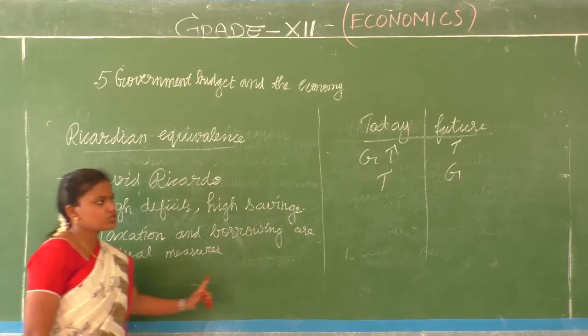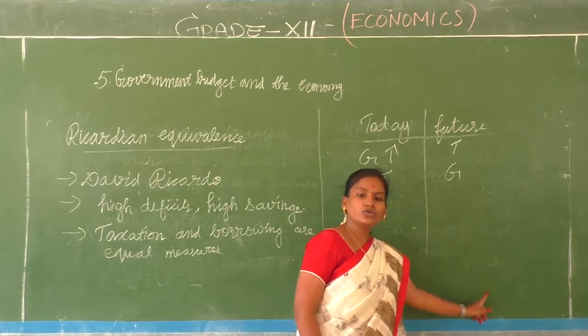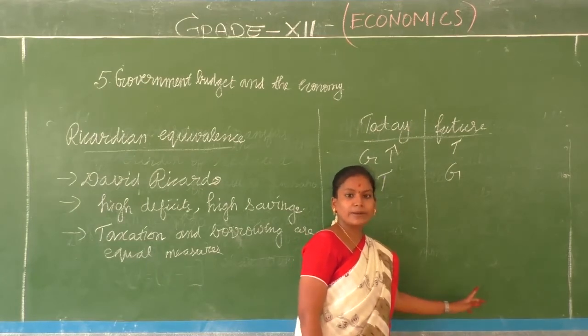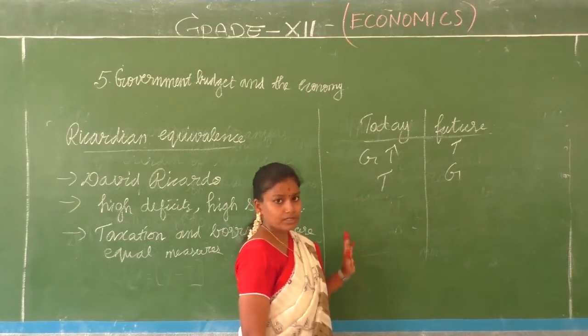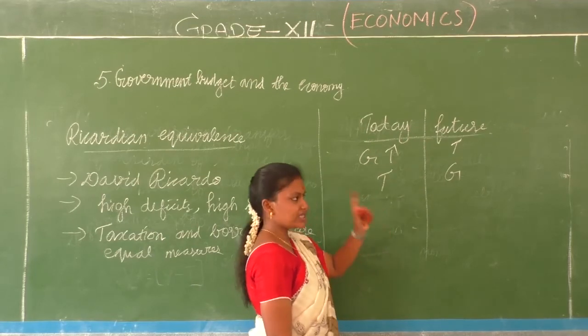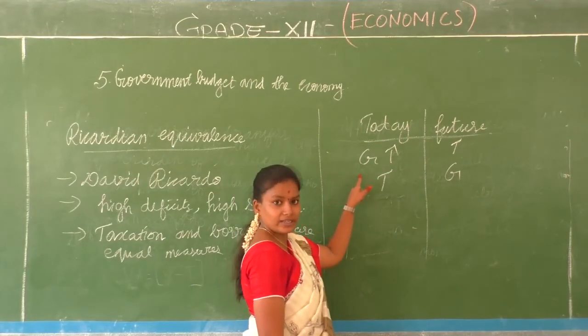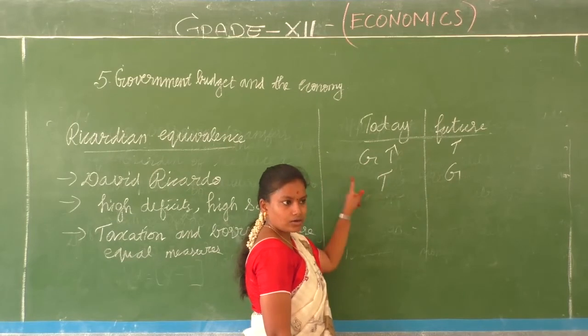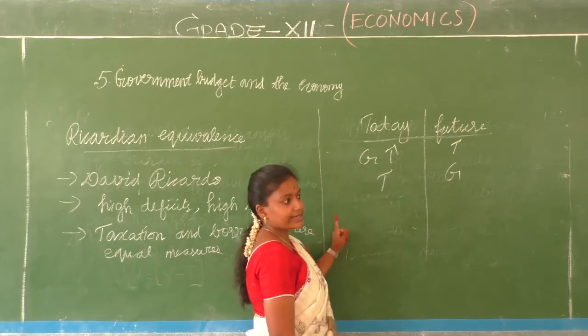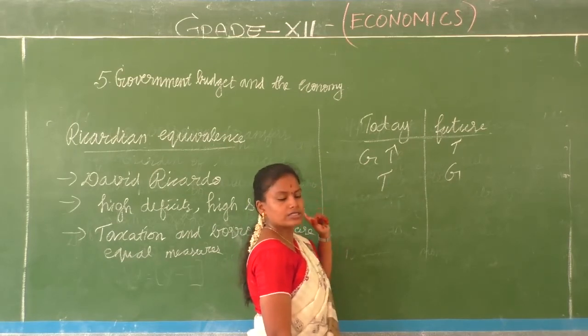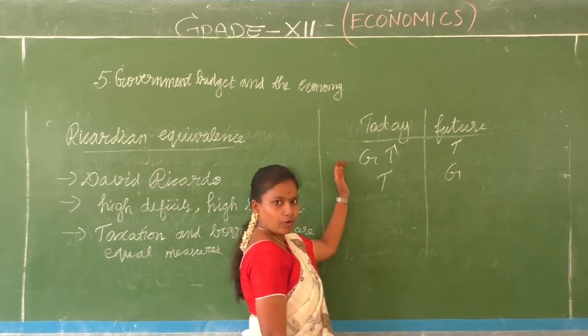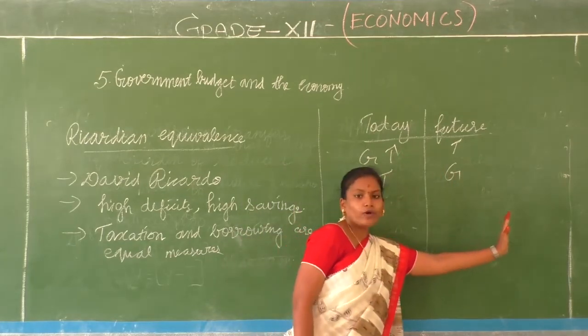So taxation today leads to government's increased spending tomorrow in future. First, what did we discuss? We discussed that government is spending today, not increasing the taxes, just getting the borrowed amount, just getting the loans and spending it for people, which will be laid on the taxes tomorrow.